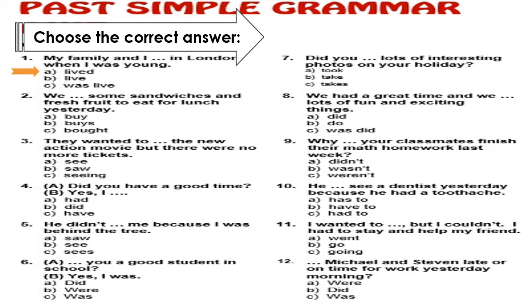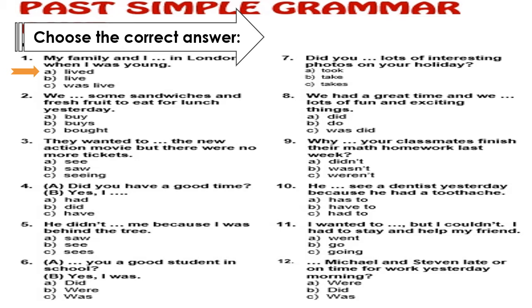Number 2. We some sandwiches and fresh fruit to eat for lunch yesterday. Here we have a key word. Directly in front of me we have yesterday. And as we all know, the keywords in the past simple are yesterday, long ago, in the past. Here we have yesterday, so I have to use a past simple verb. And here we have the infinitive form of the verb buy.